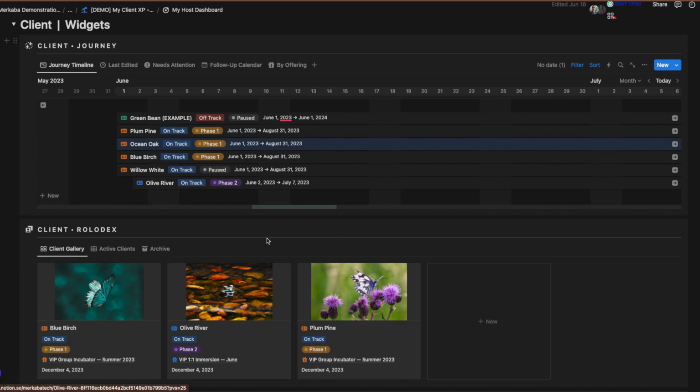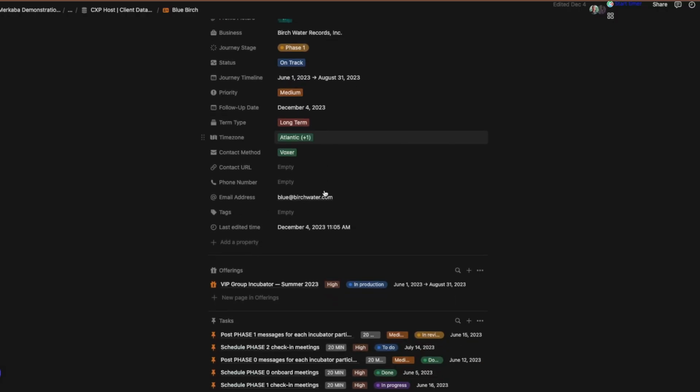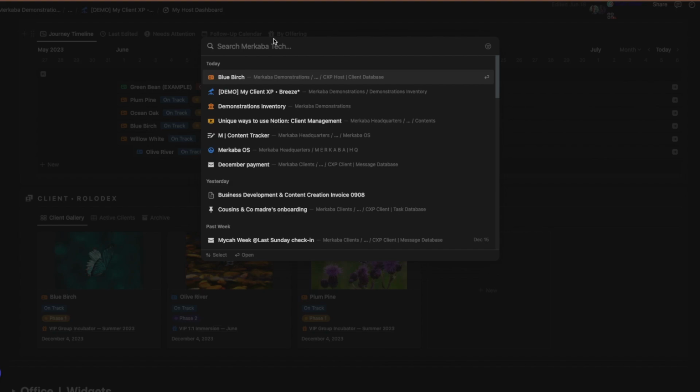So back to the main point. Whenever I'm looking for something in regards to a client, I can search for it in two ways. I can go to the client profile and my client tracker, or use the Notion search engine and go right to the thing I was looking for.